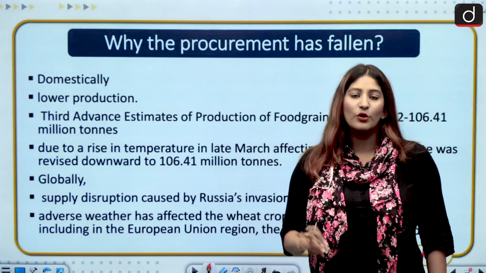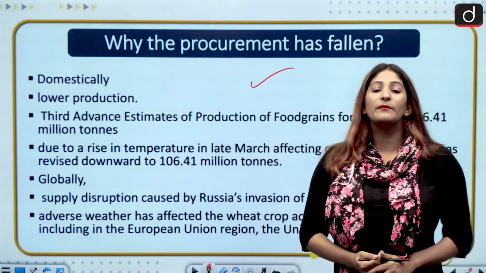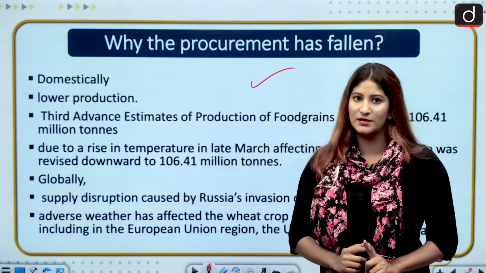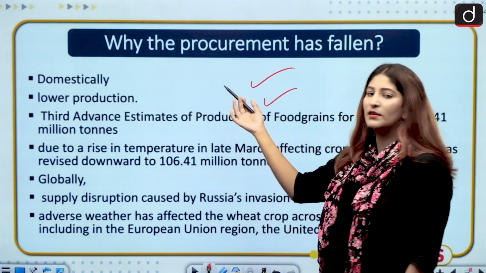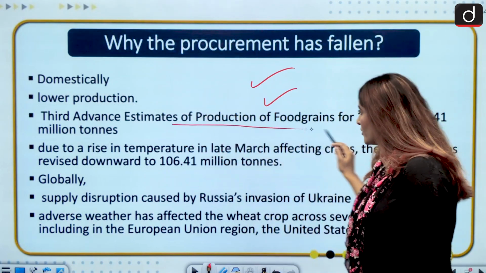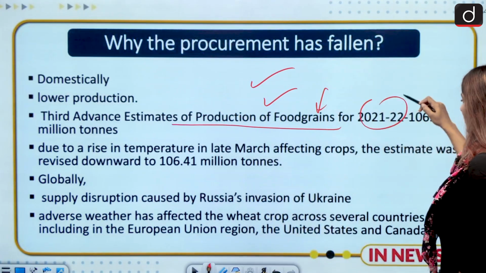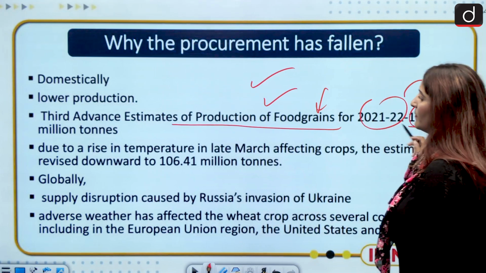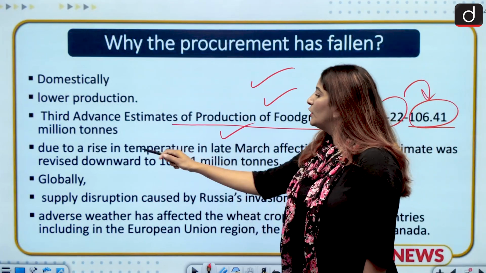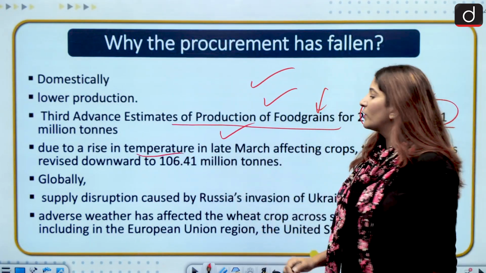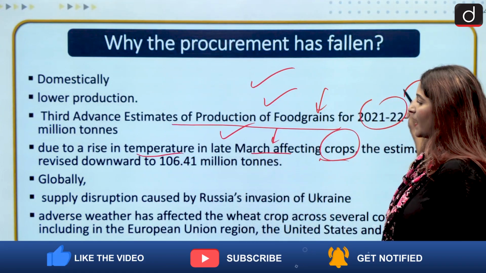So right now the procurement has come down. Let's know why. Domestically, first of all, we see that it is because of low production. The third advanced estimates, which give the estimates of production of food grains, are basically given by the Ministry of Agriculture. It estimated that 106.41 million tons is going to be there for wheat. Now, due to a rise in temperature, climate change is also one of the factors that happened in late March. It affected the crops, and then what happens?